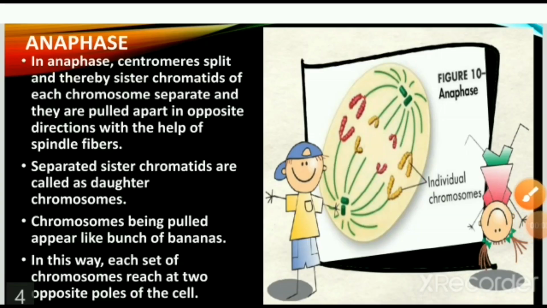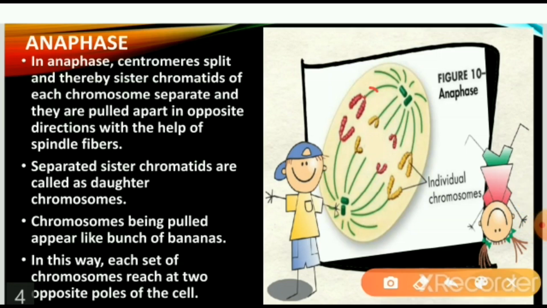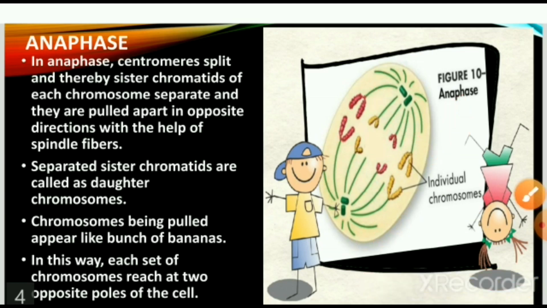The third phase is anaphase. We'll see with the help of the figure what anaphase is. Here the centromere is there, then the sister chromatids are separated and pulled in the opposite direction with the help of spindle fibers. Now the separated sister chromatids are called daughter chromosomes. Chromosomes being pulled appear like a bunch of bananas. In this way, each set of chromosomes reaches the two opposite poles of the cell.